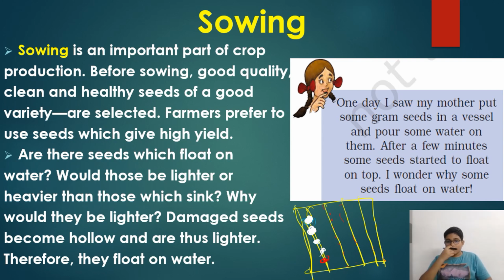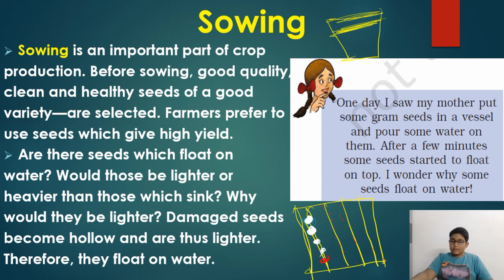So how does a farmer know which seeds are good and which seeds are bad? There is an activity. Take a bucket of water or a container, take some water, and put all the seeds here and wait.